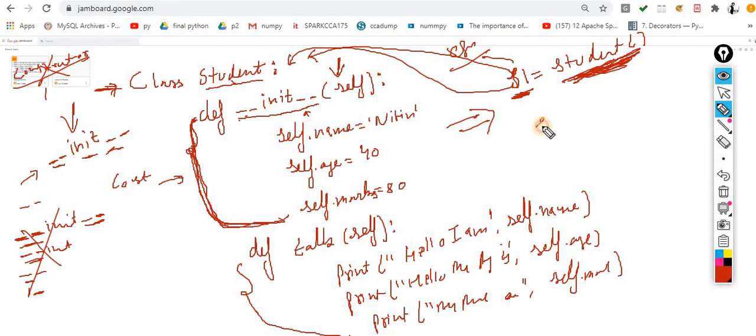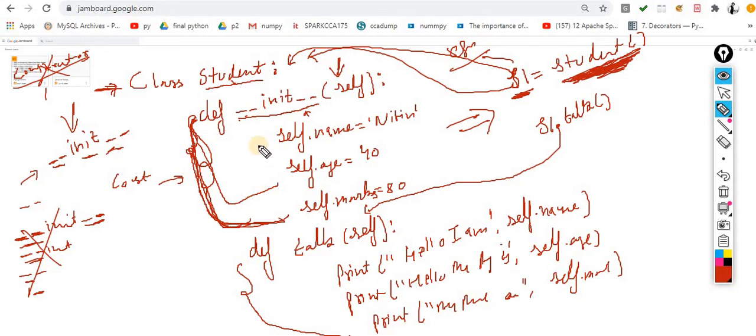For example, s1 dot, with the help of dot I want to process this talk. Yes, you can process this talk. As I already told you, the init is automatically implemented when you make the object. You don't need to do anything special for this concept. So this init method is automatically instantiated when you make the object. And when you make the object, definitely you are supposed to pass values into the reference variable.